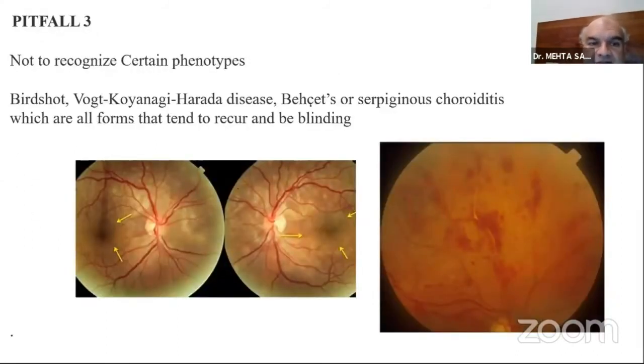Pitfall number 3, not recognizing certain phenotypes. Certain uveitic entities like birdshot, VKH, which you can see on the left side, or Behçet's, which you can see on the right side, are all recurrent and severe forms and tend to be blinding. Birdshot, VKH, Behçet's, and serpiginous need early immunosuppressive treatment, and they are simply not going to respond to corticosteroids no matter how early or what dose you give. In all these phenotypes, you need to start immunosuppressive treatment as soon as possible.